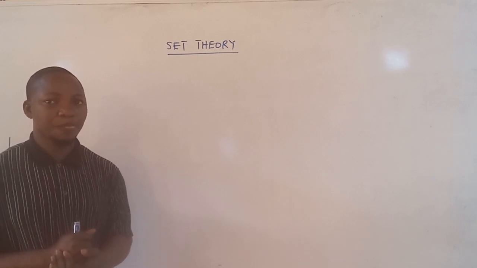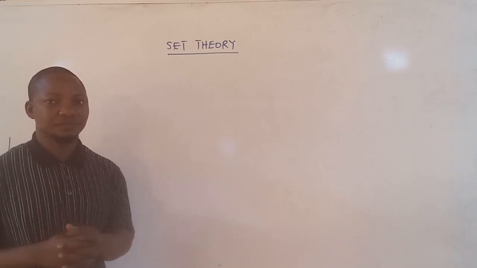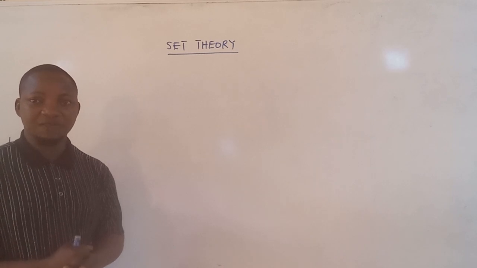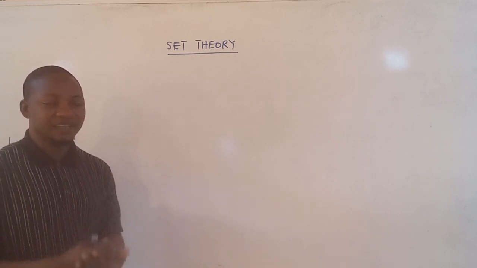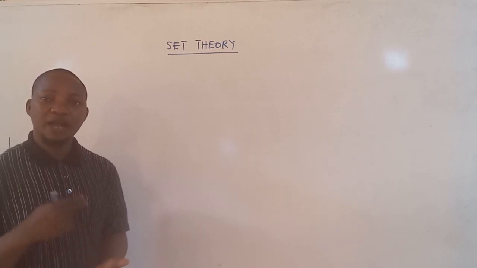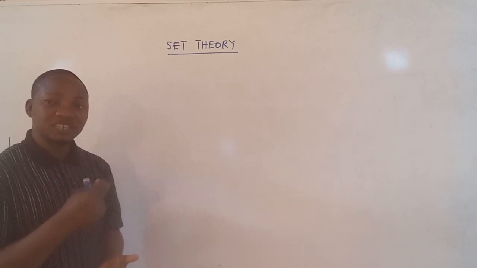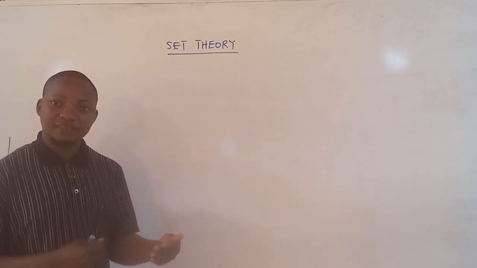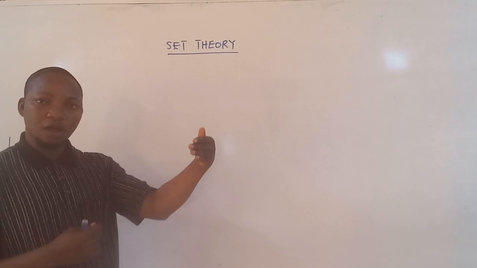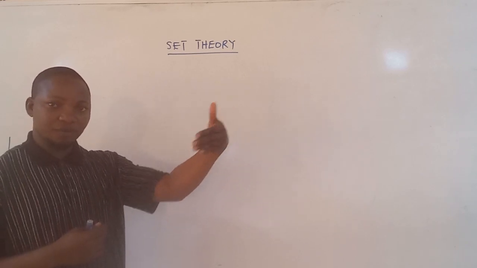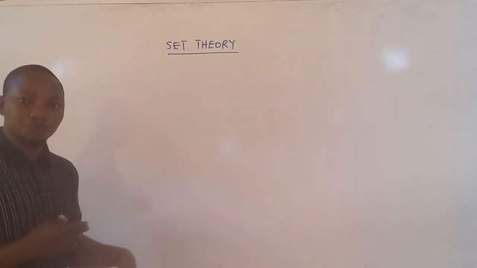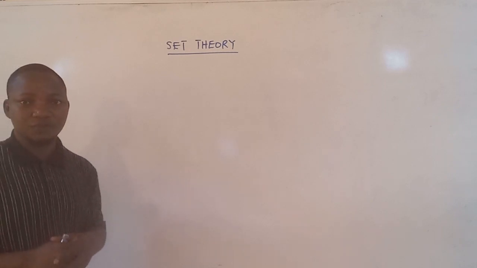Let me give an example of a well-defined set. If we say the set of even numbers, this is a well-defined set, because immediately we say set of even numbers, one can think of a number which is a multiple of 2. Then I can say the objects of this set will be 2, 4. Okay, these are positive even numbers. From the negative side, we will think of -2, -4, and so on and so forth.